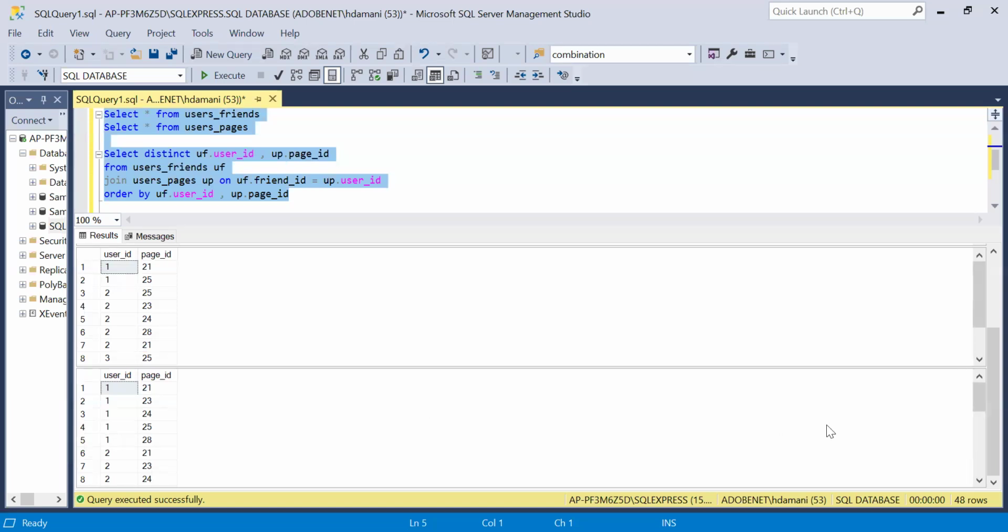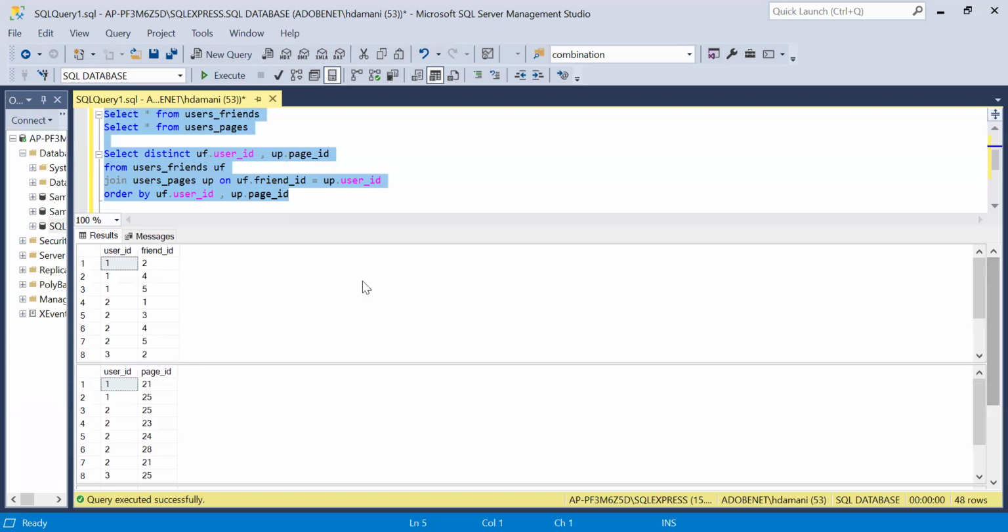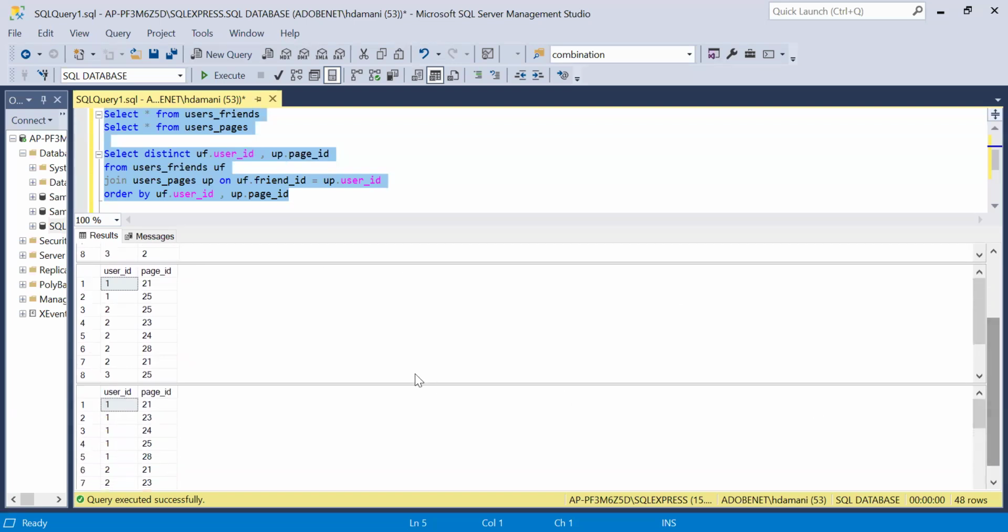recommendation system, right? Now, as I described, we are having 3 friends of user ID one, right? So basically, the pages which all those 3 friends follow, that should come under the recommendation system. So as part of the output, we have to showcase all these 3 pages, and we should not showcase these 2 pages over here, right?